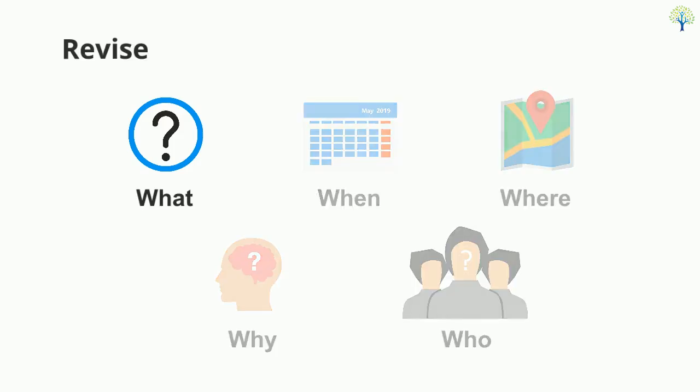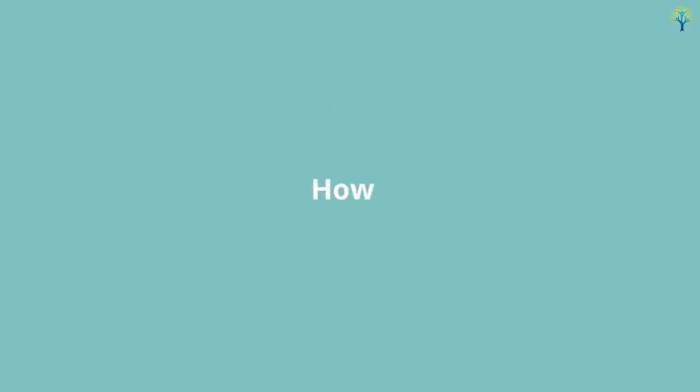What asks for more information about the event. When asks for more information about the time. Where asks for more information about the place. Why asks for more information about the reason. And who asks for more information about the person. Let us learn about the question word how.